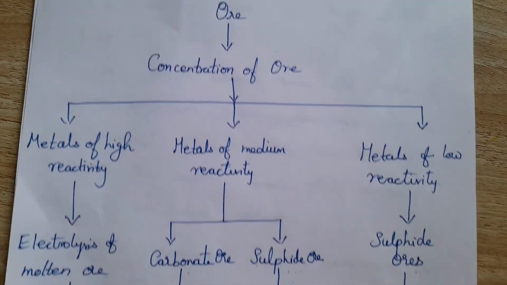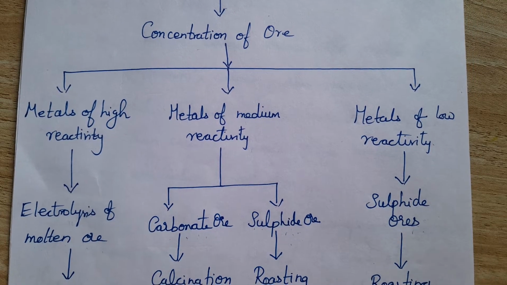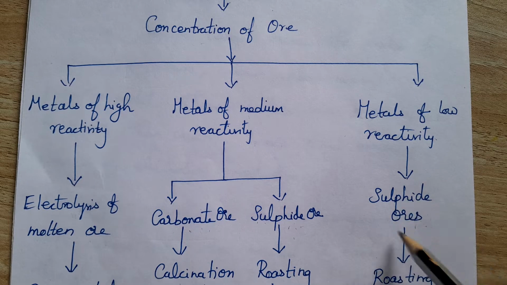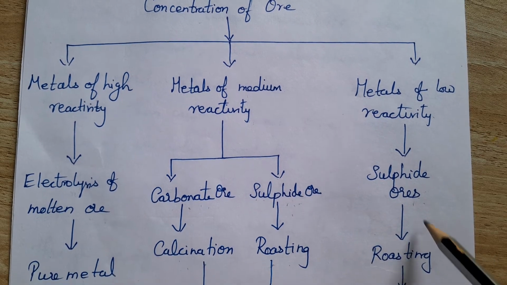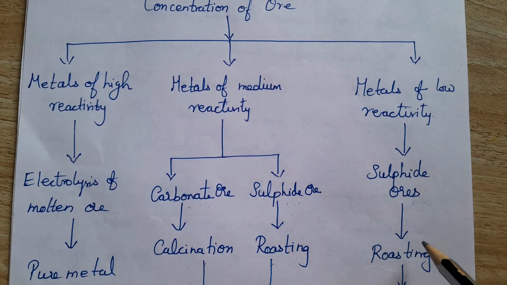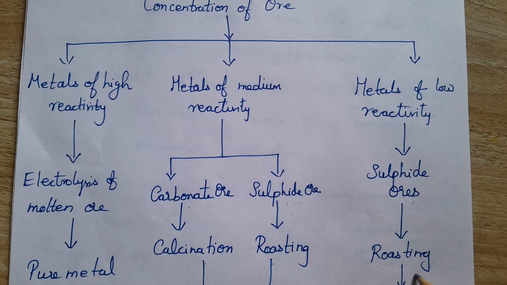Metals of low reactivity are usually obtained in the form of sulfide ores. It is easy to extract the metal from the sulfide ore simply by roasting, that is, heating in the presence of oxygen.